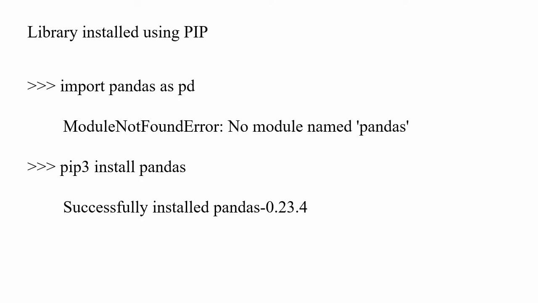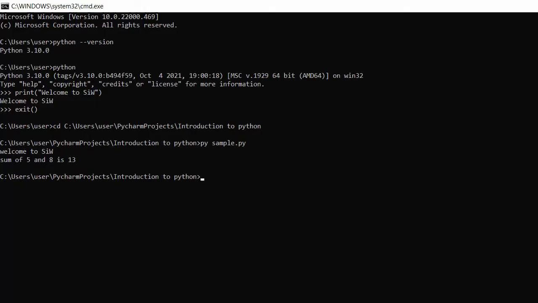If you have not installed pandas previously, it will surely show a module not found error, no module named pandas. If you want to install it, you just type the command pip3 install pandas. Once you do that, it automatically downloads whatever it needs, and it's installed in your system.